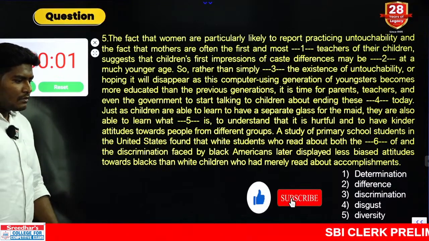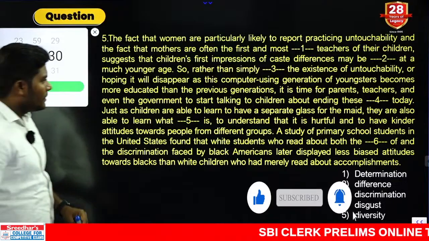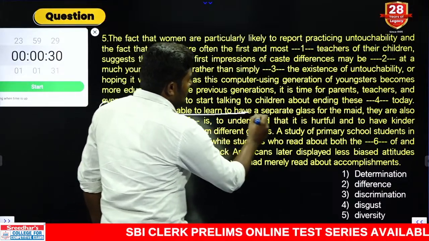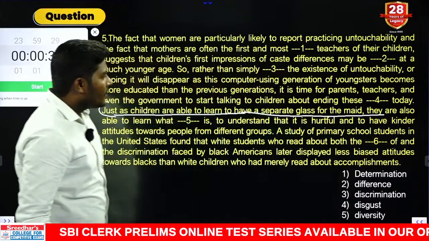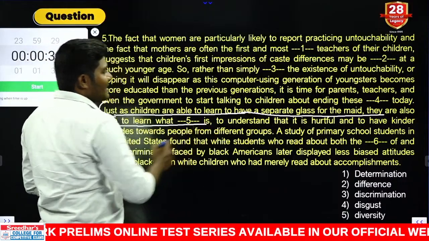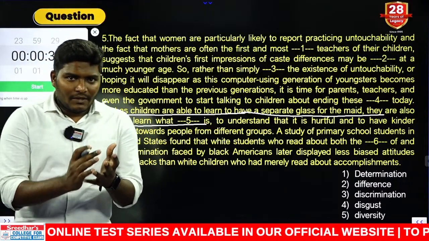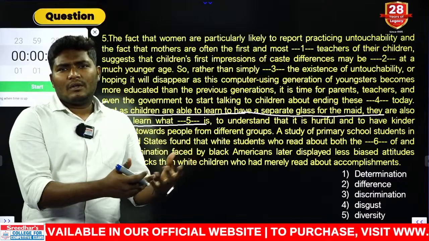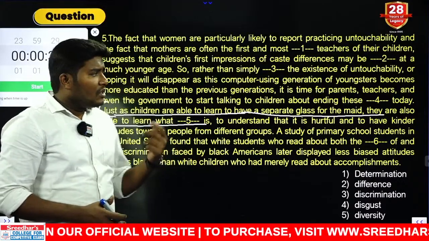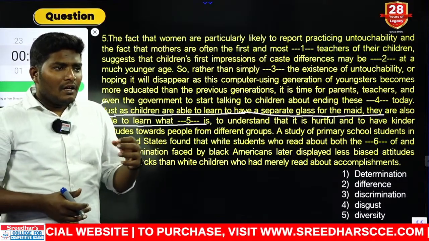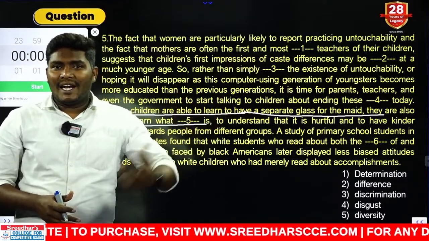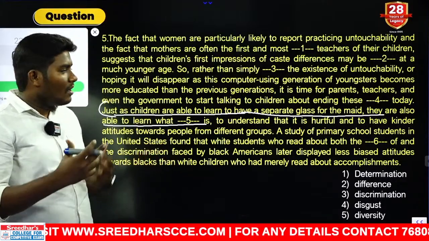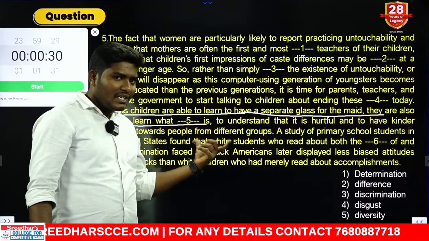Simple question, answered perfectly. Look at this, blank 5. Just as children are able to learn to have a separate glass for the maid, they are also able to learn what dash is. When any maid comes to your house, how do you give the water? Do you give the water in your own glasses or separate glass? So when children see this, they also learn what is the difference. Like he immediately asks his mother, why can't we give her our glass? So when you do these things in front of your kids, they also immediately see and understand what that is.